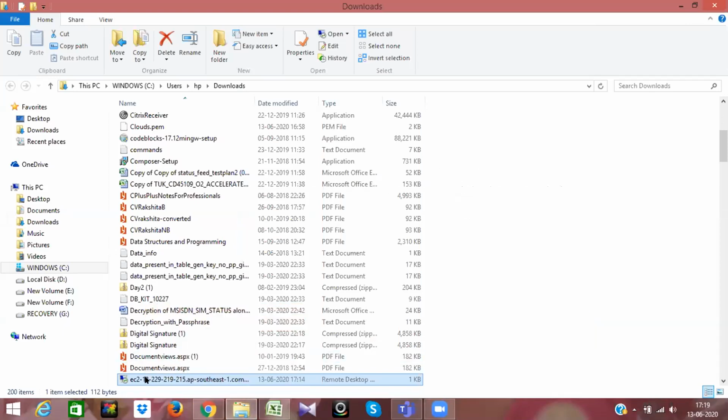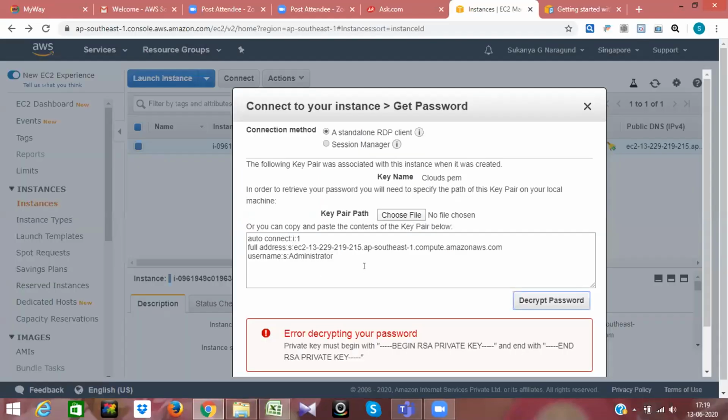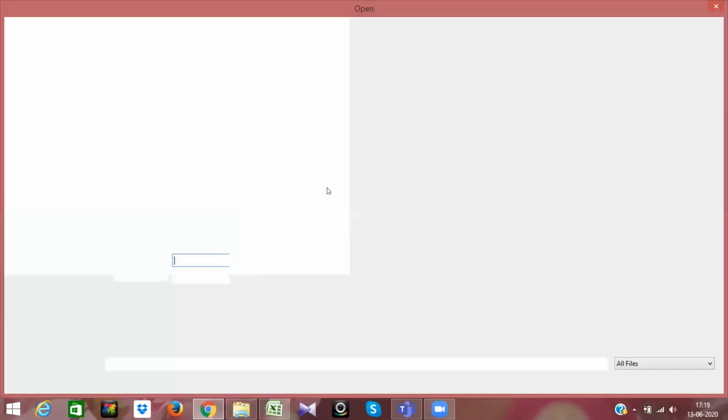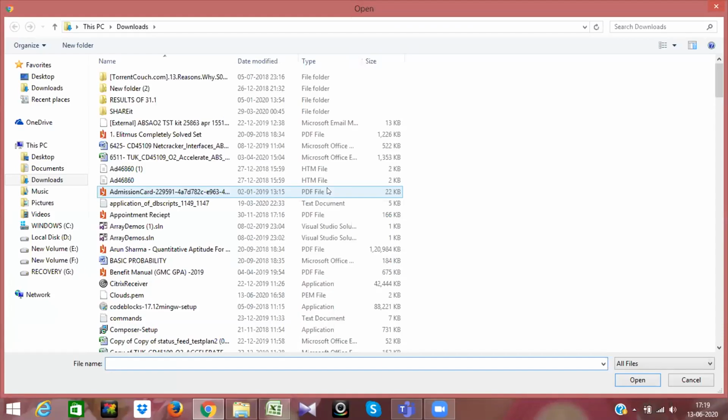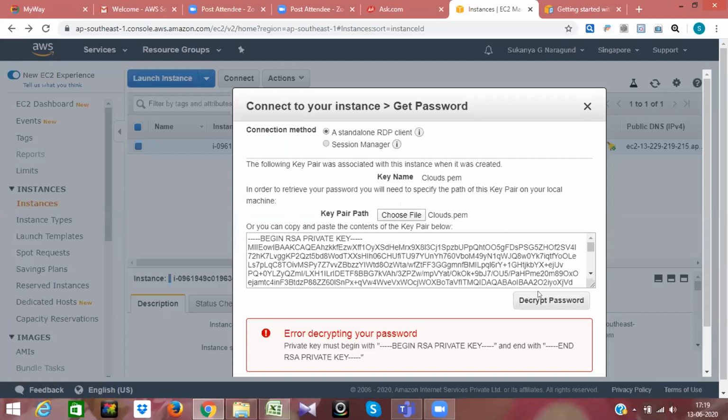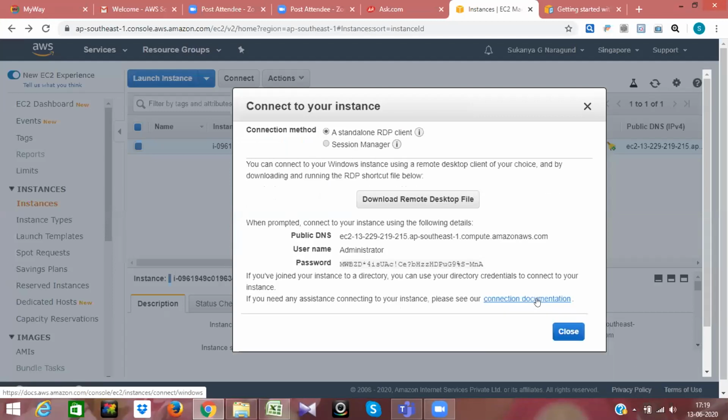Whichever I download, that is an RDP file. Before that, the .pem file is there. Clouds.pem is there already, I guess. You might have saved it. There is a key name, clouds.pem. Where is that? Yeah, in that folder. At the top, second option. Click on that, open it. Yeah, select, open. Okay, now click decrypt. Excellent, you got your password now. Copy this.